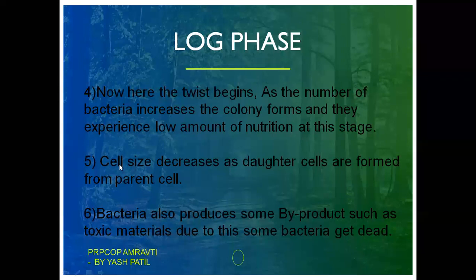Cell size decreases as daughter cells are formed from the parent cell. Bacteria also produce some byproducts such as toxic material. Due to this reason, some bacteria die.